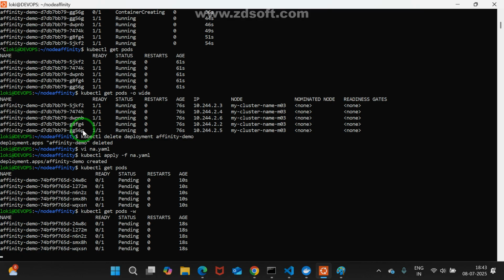We'll check it. Generally, last time it was automatically created, right? Now it is waiting for that specific label name. Really, is that label there or not?